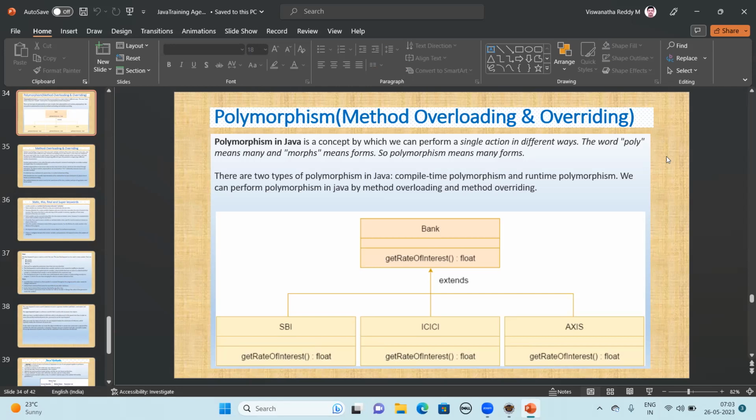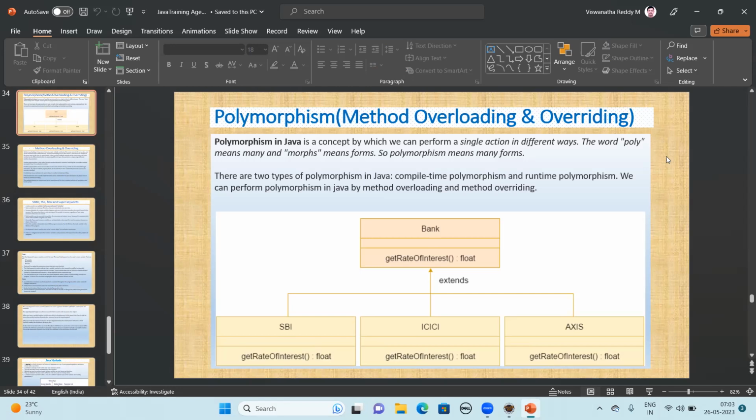The same woman is doing these many jobs, but her actions are different in different ways. That is called polymorphism. Here the object is one, but its behavior is different in different circumstances, depending on the time and the load.